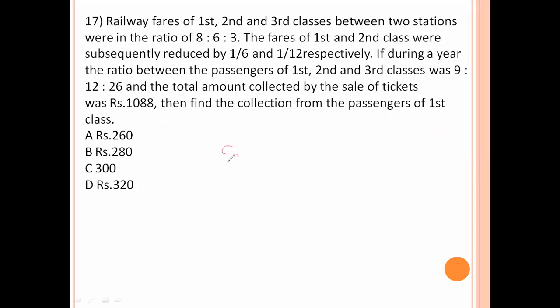Now the price decreases. 8 minus 1/6 of 8, that is 8 into 1/6, so 6 into 6 minus 1 by 8, 6. 6 minus 6 into 1/12, that is 3. This is the 48 by 6, 48 minus 6, 72, 66 by 12 is to 3. 6 1 ja, no, 6.